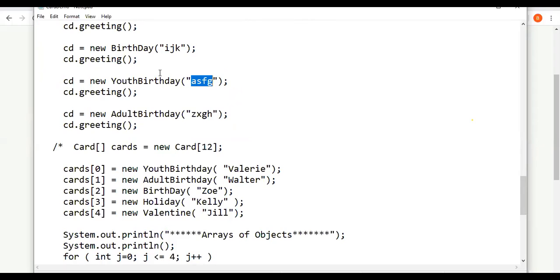Could someone say what it will display? Are you following or not? Hello? Can someone say what? Yes, sir.